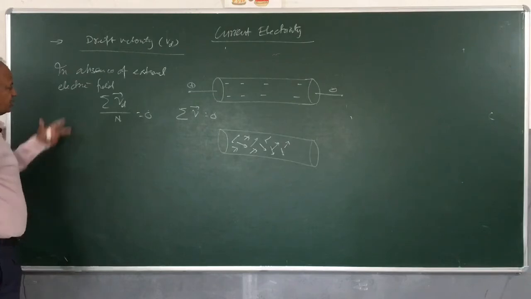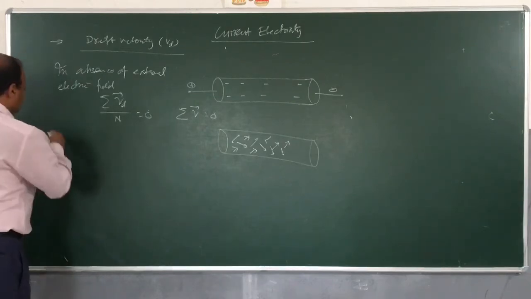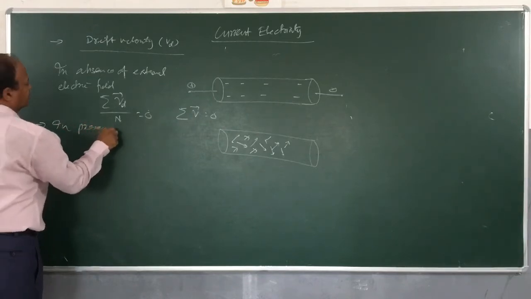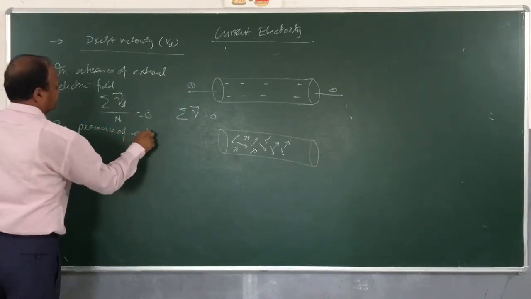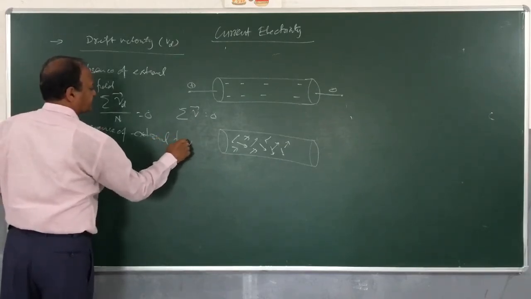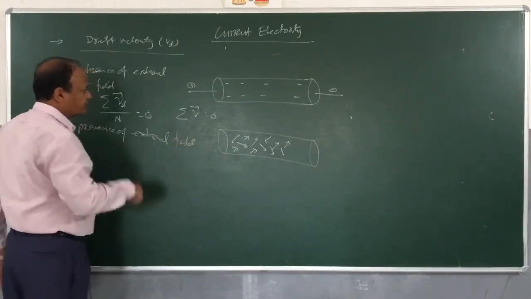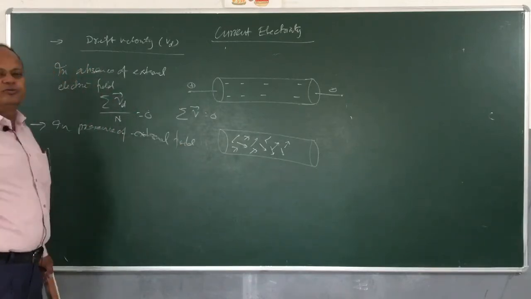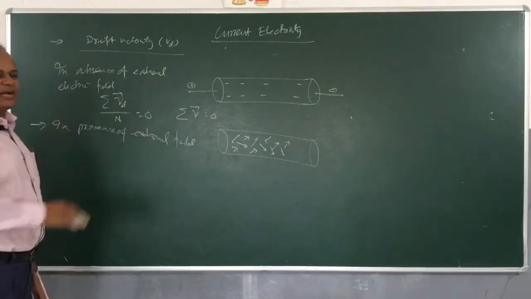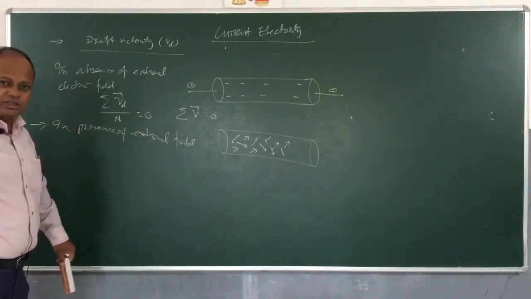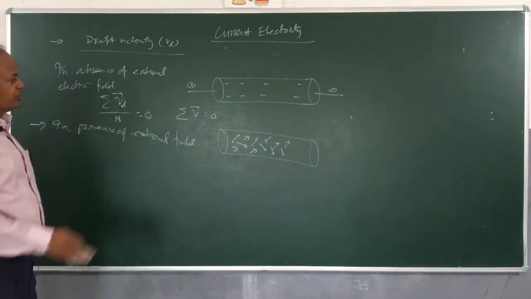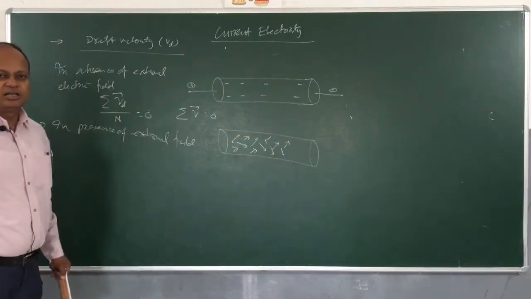However, once you apply a potential difference, in the presence of an external field, electrons move from the negative terminal of the battery to the positive terminal of the battery, or from lower potential to the higher potential.